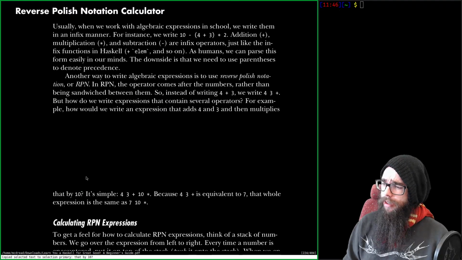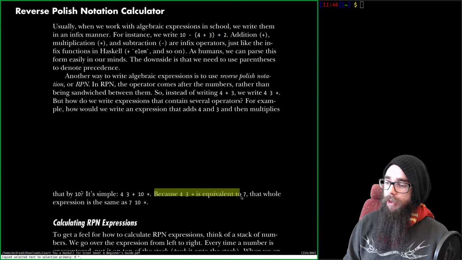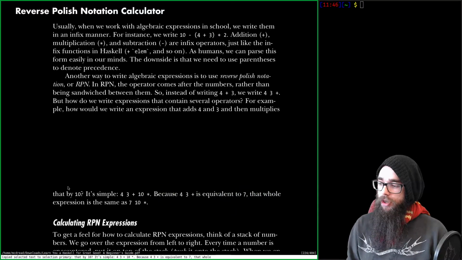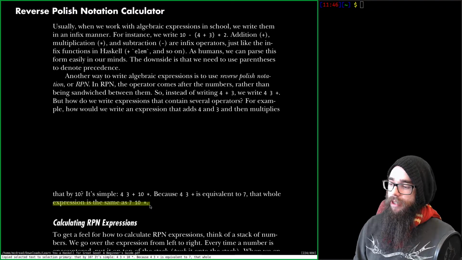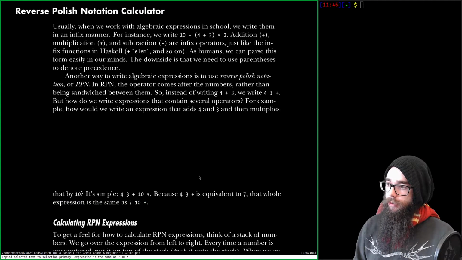Why are we doing this? It's simple. 4 3 plus 10 multiply. Because 4 3 plus is equivalent to 7, that whole expression is the same as 7 10 multiply. Okay?